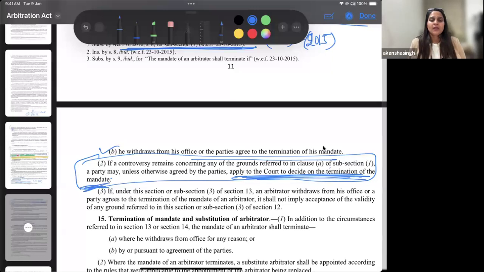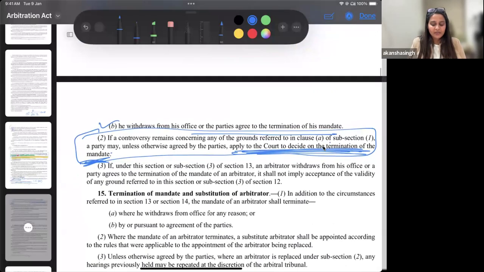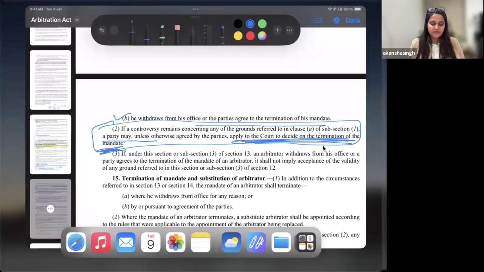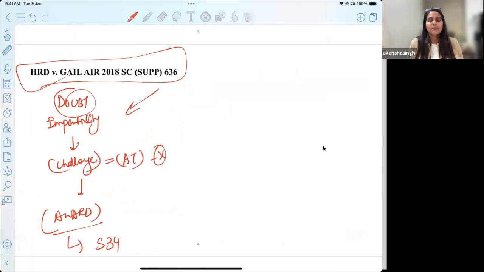So the party, if the ground still exists, when you talk about Schedule 7, he becomes unable. By virtue of law, he is de jure not able to, and he cannot take part in the proceedings. As it is said, he becomes ineligible, 12.5. So accordingly, what can happen? The party can apply to the court to decide the termination of the mandate and for him to be substituted, right? So the procedural requirement of the fifth and seventh schedule is going to be different, and that is what has been dealt with in this particular case as well.